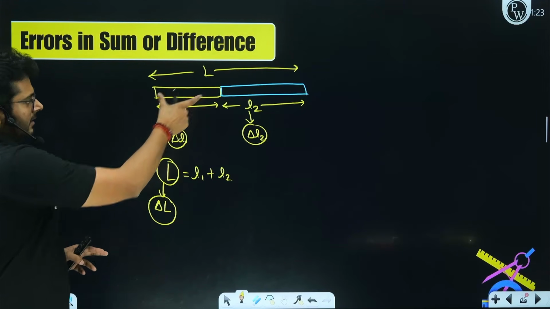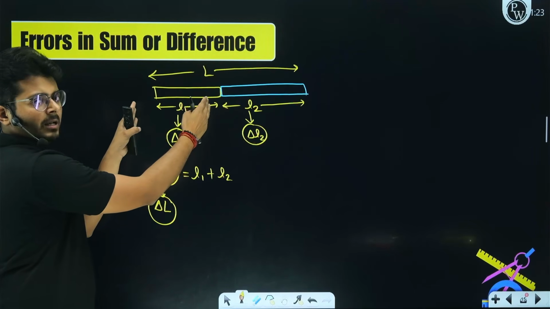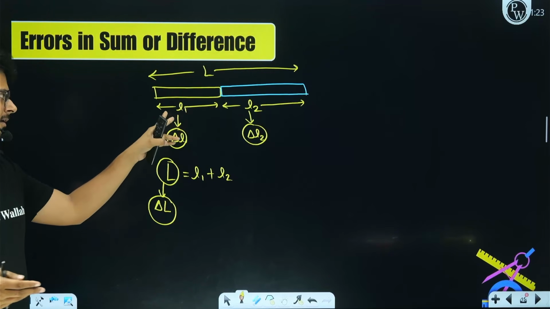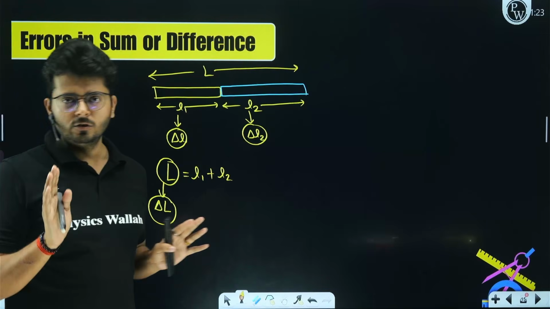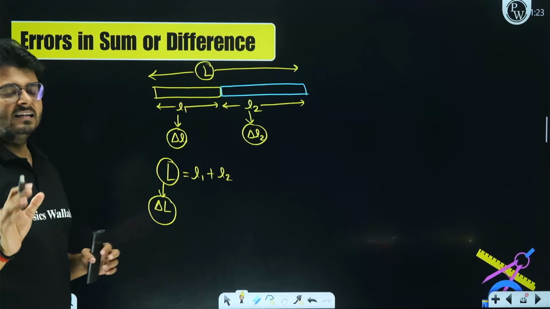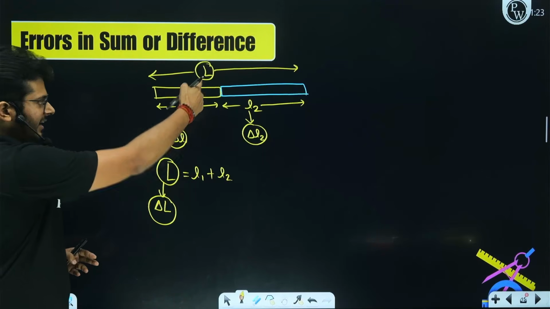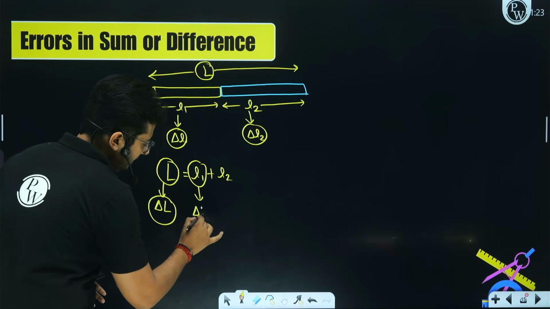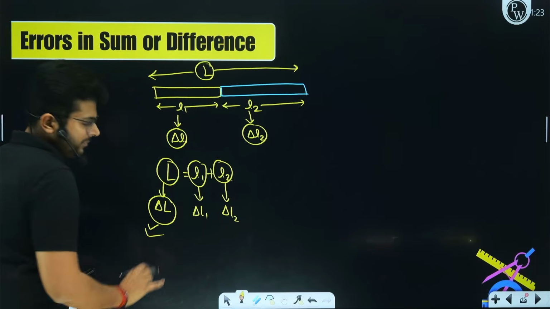Understand that? The total length L depends on L1 and L2. You made a mistake while measuring small L1 and L2 both. Delta L1 is the error made in measurement of L1. Delta L2 is the error made in the measurement of L2. In both cases you made some error. You want to get the value of capital L. You will not get the actual value of L1 plus L2. You will get some error in that as well, and that net error is delta L. So how will the individual errors delta L1 and delta L2 be related to delta L?